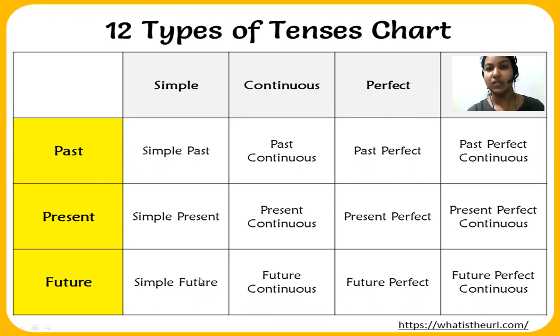And the same repeats for future tense: simple future, future continuous, future perfect, and future perfect continuous. These are the 12 types of tenses. We have three main tenses, past, present, and future, and in these we have subcategories.